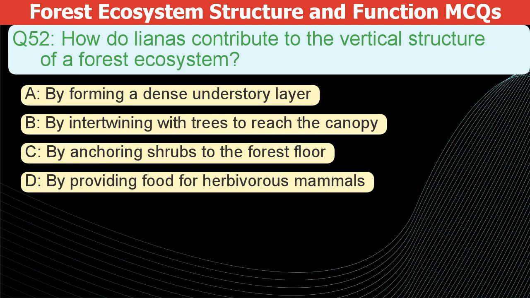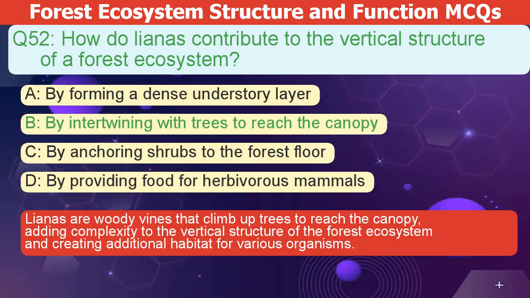How do lianas contribute to the vertical structure of a forest ecosystem? A. By forming a dense understory layer. B. By intertwining with trees to reach the canopy. C. By anchoring shrubs to the forest floor. D. By providing food for herbivorous mammals. The correct answer is B.